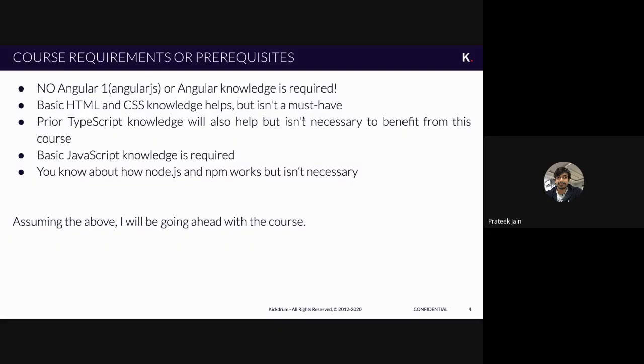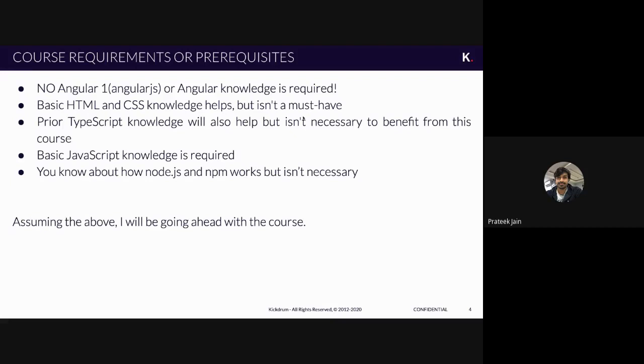Okay. So my prerequisite for this session is, I am not expecting anyone to know anything about Angular 1 or Angular 2. Usually when we talk about Angular, people are confused about what is Angular 1 and Angular 2 or other versions. So first of all, whenever you see AngularJS on your resume or anywhere, that is the Angular first version. And the second one, if it is not AngularJS, it is Angular. So there are only two things which are divided, and after Angular there are multiple versions of Angular. Right now I'm not expecting anyone to know about that. That is why we have this session.